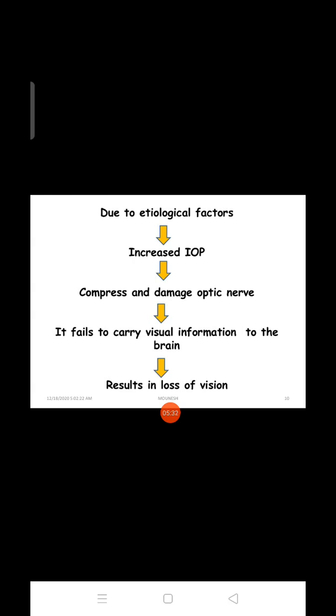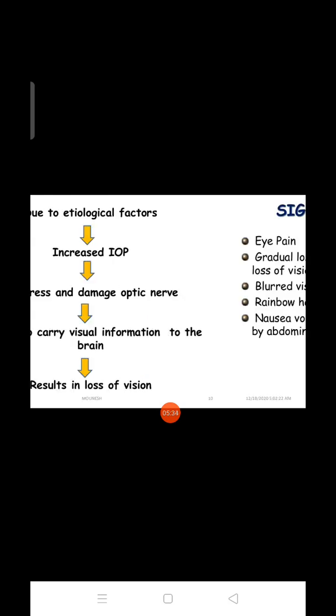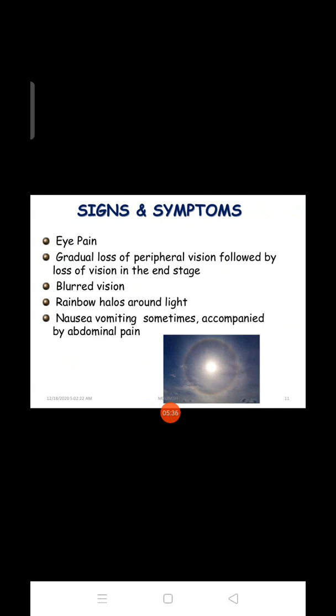The loss will result in loss of vision. Next one is what can be the signs and symptoms. In this, the person will have eye pain, gradual loss of peripheral vision followed by loss of vision in the end stage, blurred vision, rainbow halos around lights, nausea, vomiting, sometimes accompanied by abdominal pain.